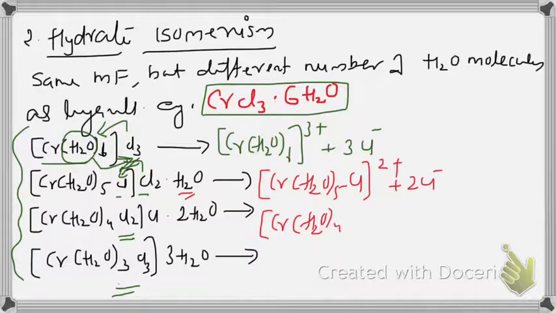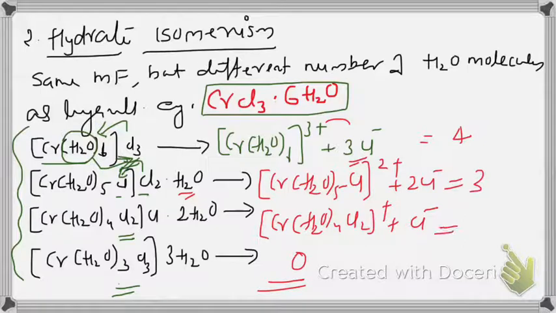[Cr(H2O)4Cl2]+ and Cl-. In the fourth one, there is no ionization, no ions are formed. So here we have totally 4 ions, 1 complex ion and 3 Cl-. Here 1 complex and 2 Cl-. Here 1 complex and 1 Cl-, 2 ions. Here no ion. So the distinction of these 4 complexes can be done using conductometric titration.